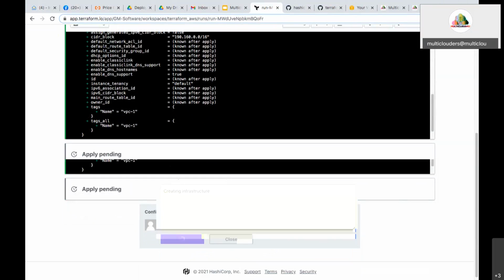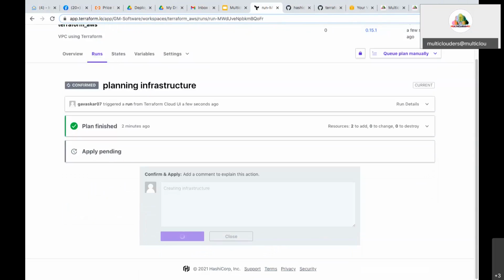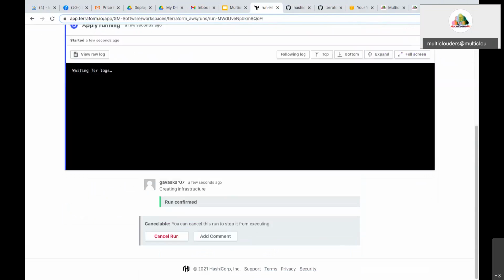Now you see it is pending, apply pending. Now it's running again. Now it is creating in the cloud service provider. Once you are applying, it will be created in the cloud service. Now it's changed. Everything is created. Then go to the console in AWS.